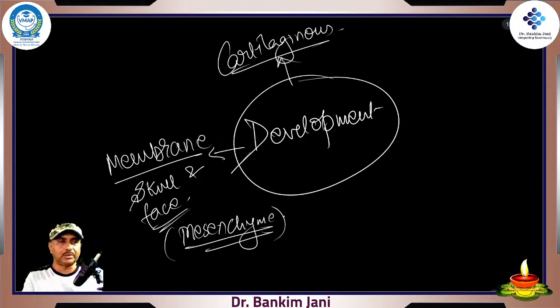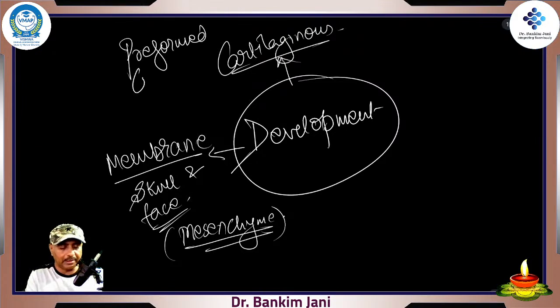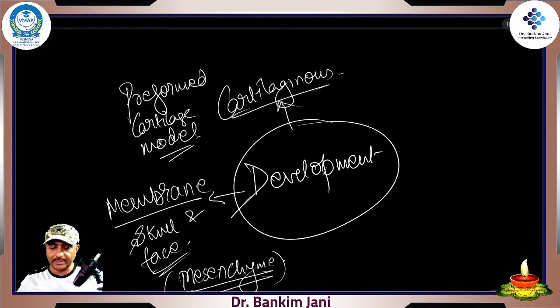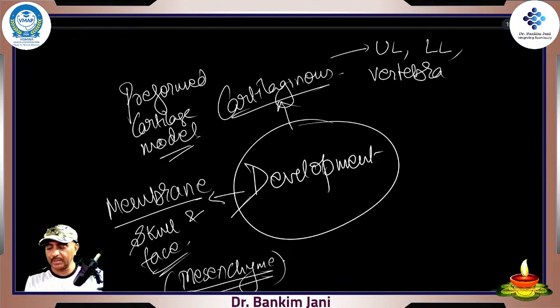Cartilaginous: almost all the bones, the majority of the bones, develop by this preformed cartilage model. The cartilage is formed showing how the bone would really look, and then gradually as the age increases, it starts getting converted into bone, right? So all the bones of the upper limb, lower limb, vertebrae, and the thoracic cage, your ribs, all those bones are cartilaginous bones.